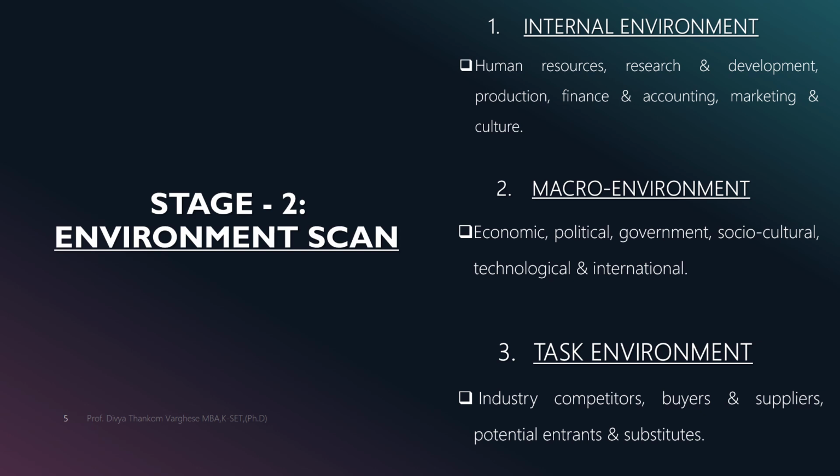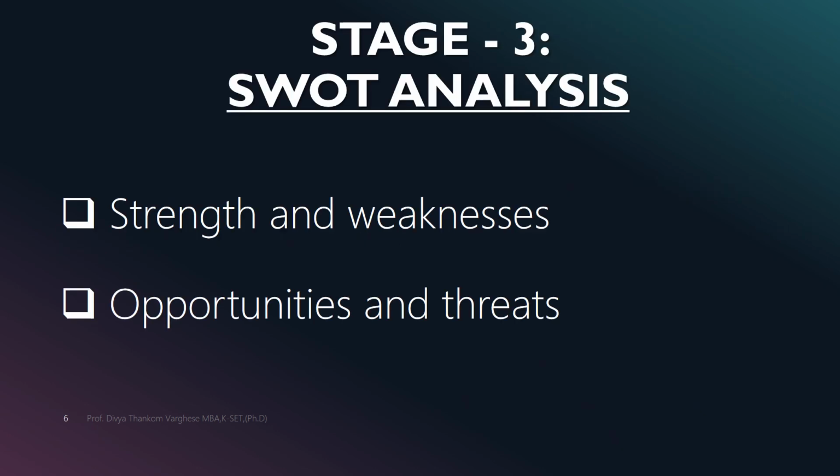The last component in stage 2, environmental scanning, is the task environment. The task environment includes those elements or groups that directly affect and are affected by an organization's major operations. It is an external factor to the firm that determines the nature and strength of industry competitors, buyers, suppliers, potential entrants, and substitutes. The third stage is SWOT analysis.